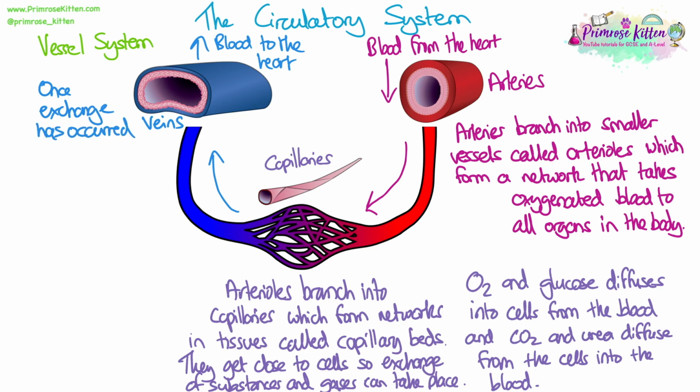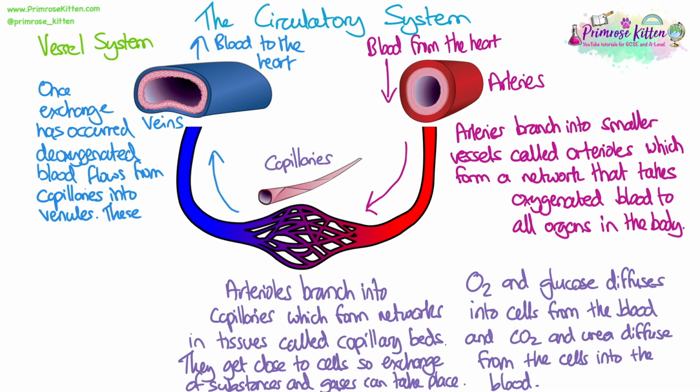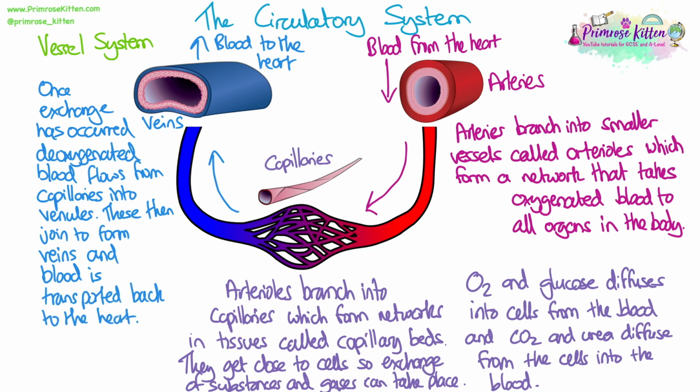So once the exchange has happened, so our oxygen has diffused into our cells, our carbon dioxide has diffused out of our cells, and same with nutrients and waste products, then the deoxygenated blood is going to flow into venules. So capillaries sort of branch into and turn into venules. Just like arterioles, venules are small, narrower veins. All of these then join together to form larger veins, and they transport blood back to the heart.